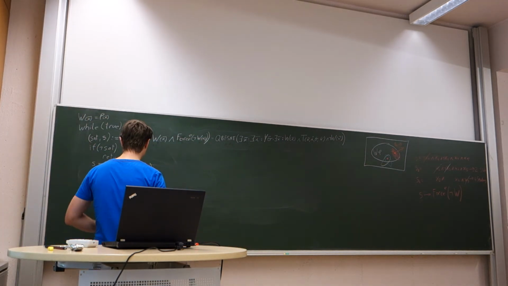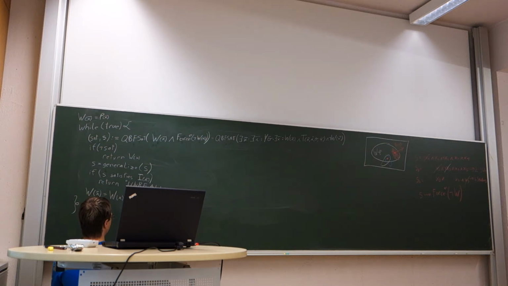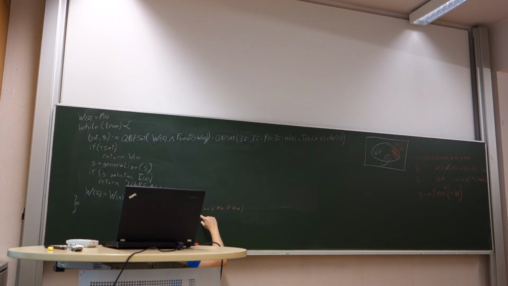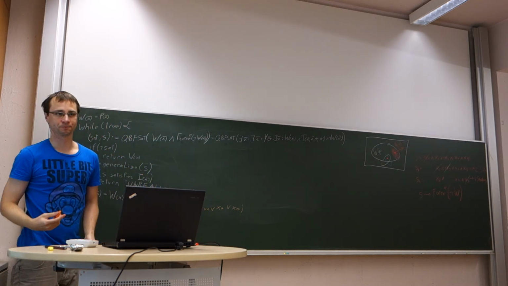Because this S looks like x1 and not x7 and not x12, because we have already removed a lot of variables. Now, when we negate this, we get not x1 or x7 or x12.